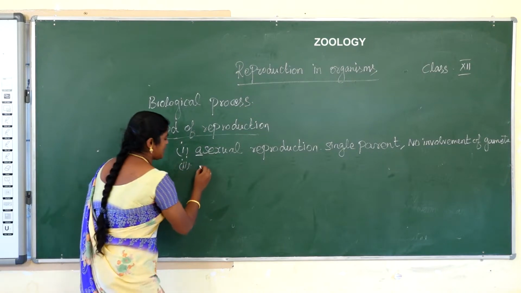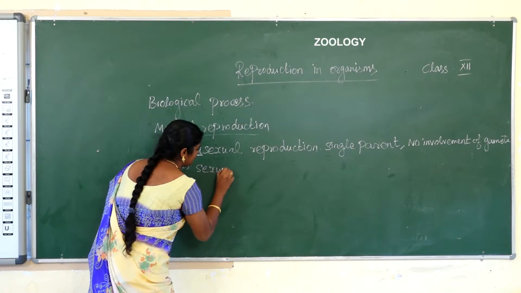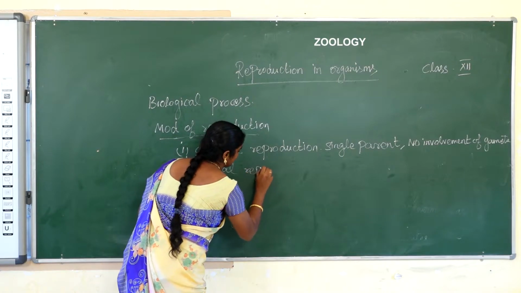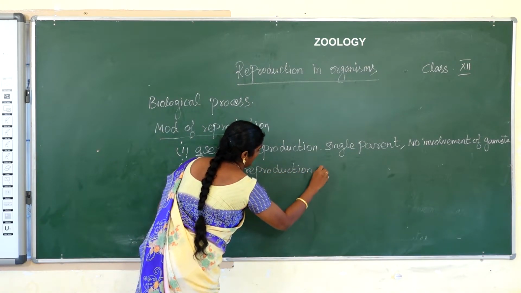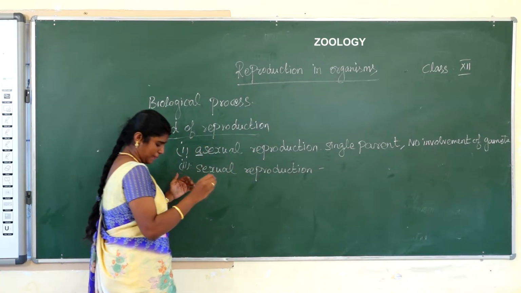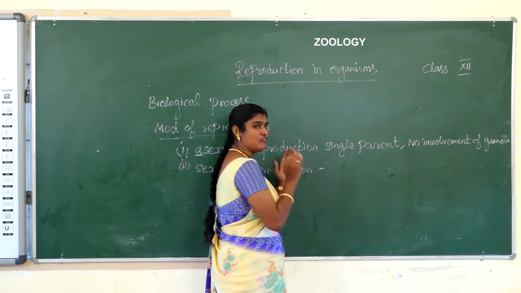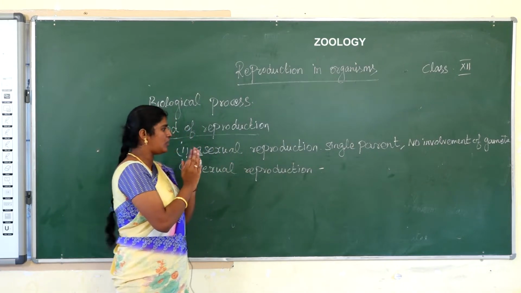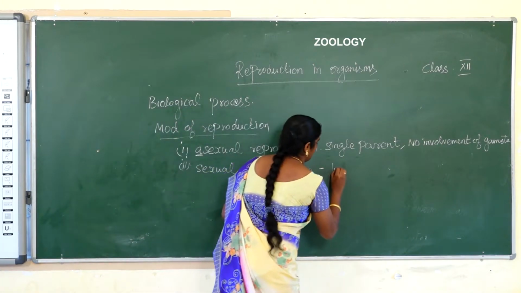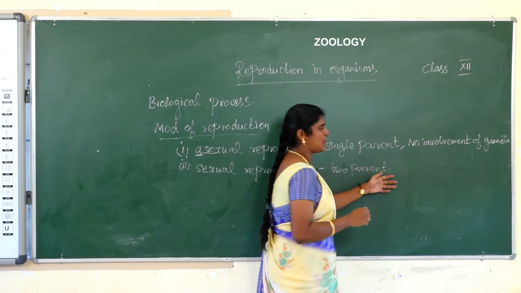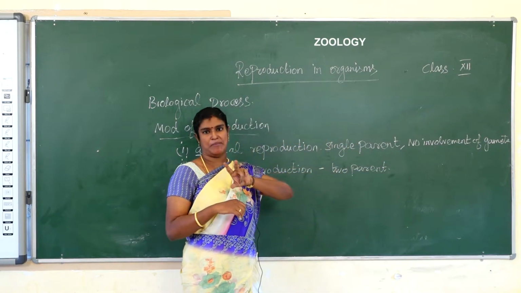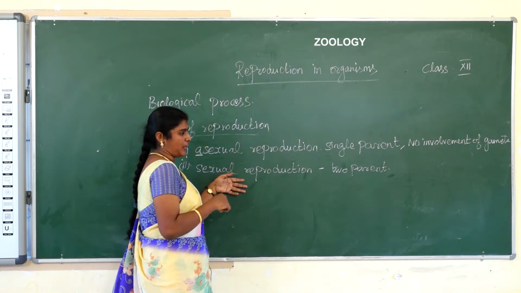Next one, sexual reproduction. Sexual reproduction means two parents are involved in the reproduction. So there is gamete formation, and two types of gametes are involved in sexual reproduction.